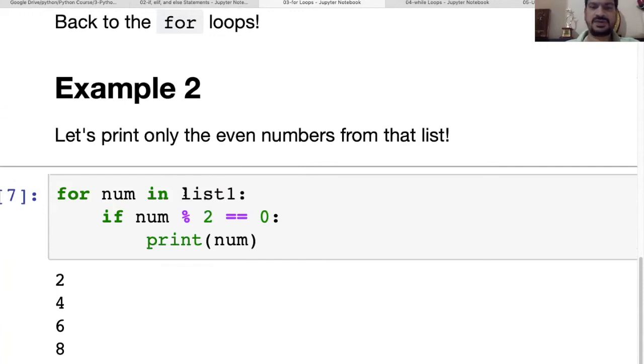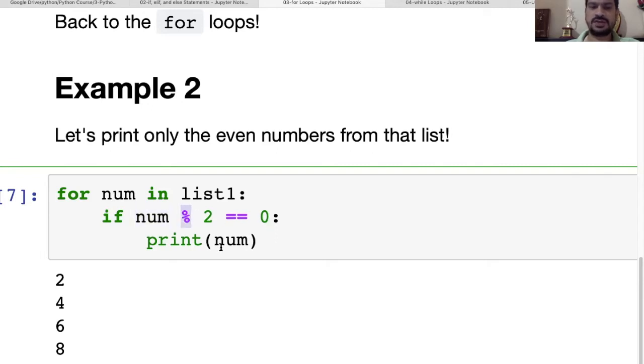List 1 will be used here, the same list as in the previous example, where we have the values from 1 to 10. The condition that we have applied here is: whatever the num is at that particular time, take it modulo 2.